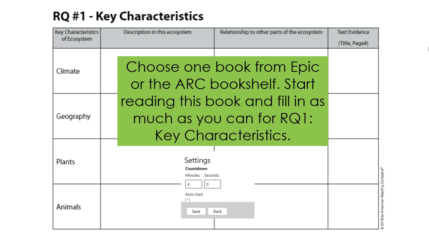We're lucky that we have some time to start in our live class today. So what we're going to do right now is pull up either Epic or the ARC bookshelf. You'll get to choose. Pick a book. What you'll do is start reading that book. Remember, uninterrupted at first. Read some uninterrupted sections. Then start filling in your research question 1, key characteristics. I'll be here for any questions that you have. So let's go ahead and pause this video and give you a chance to research.